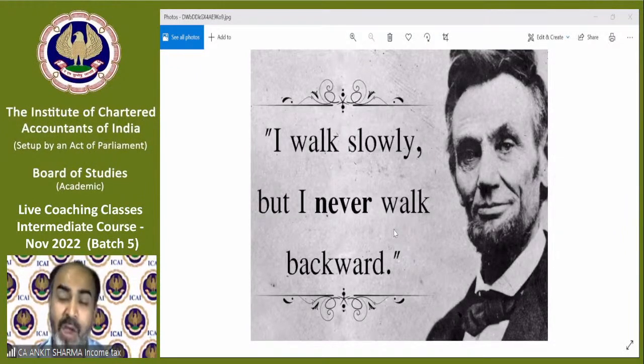In my opinion, at least 2 months before the examination, you all should complete your syllabus. And we should try to revise each subject at least twice before the examination. If you can do that, I believe आप सभी लोग definitely exam crack कर सकते हैं. So I believe in this quotation. It's very, very, very inspiring.